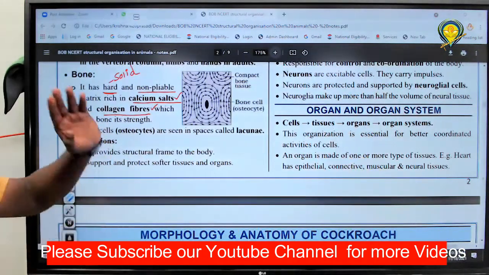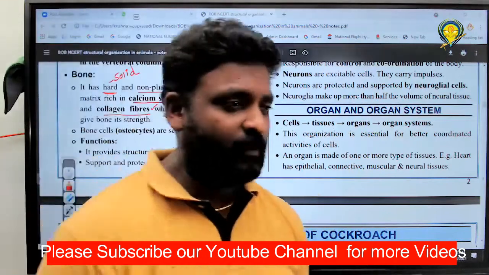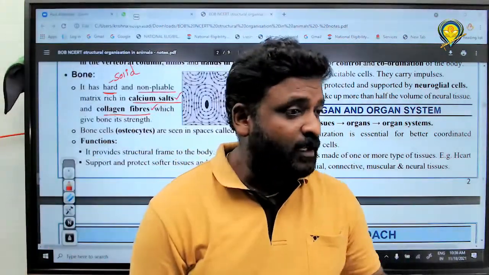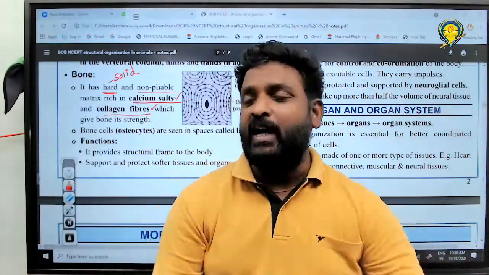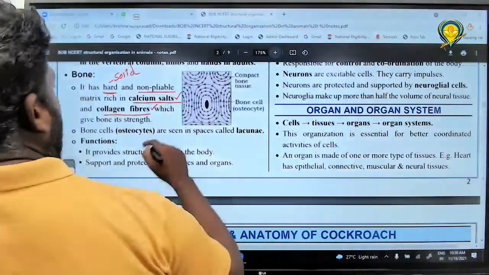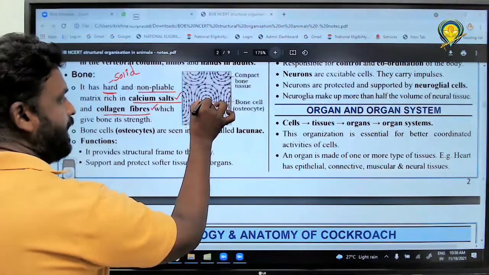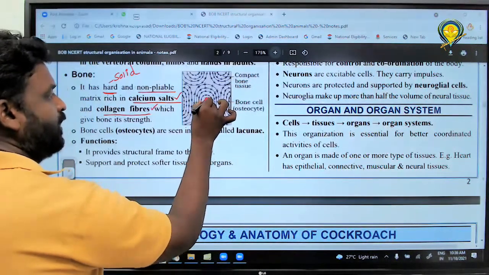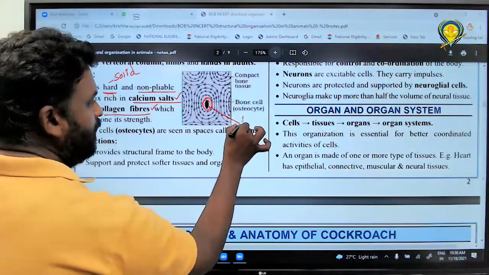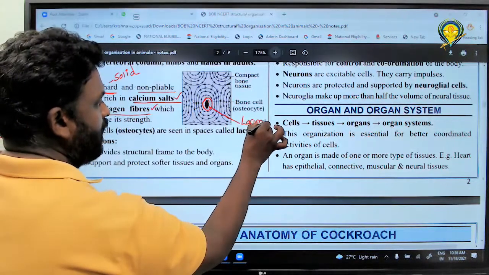Next one. What is the cell of cartilage? Chondrocyte. Like that, bone cells are called osteocytes. Here you can see that. Either osteocytes or chondrocytes are located in a fluid cavity called what? Tell me all of you. Lacunae. Very good.